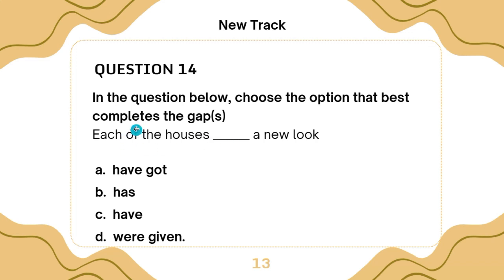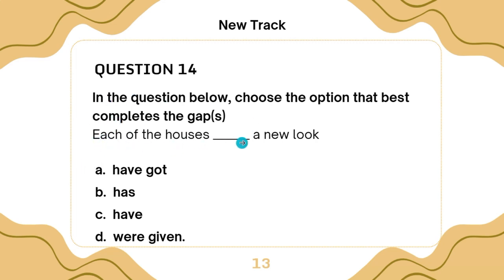Take note, whenever each of is used in any sentence, the verb must be a singular verb. You're going to see this in your exams.